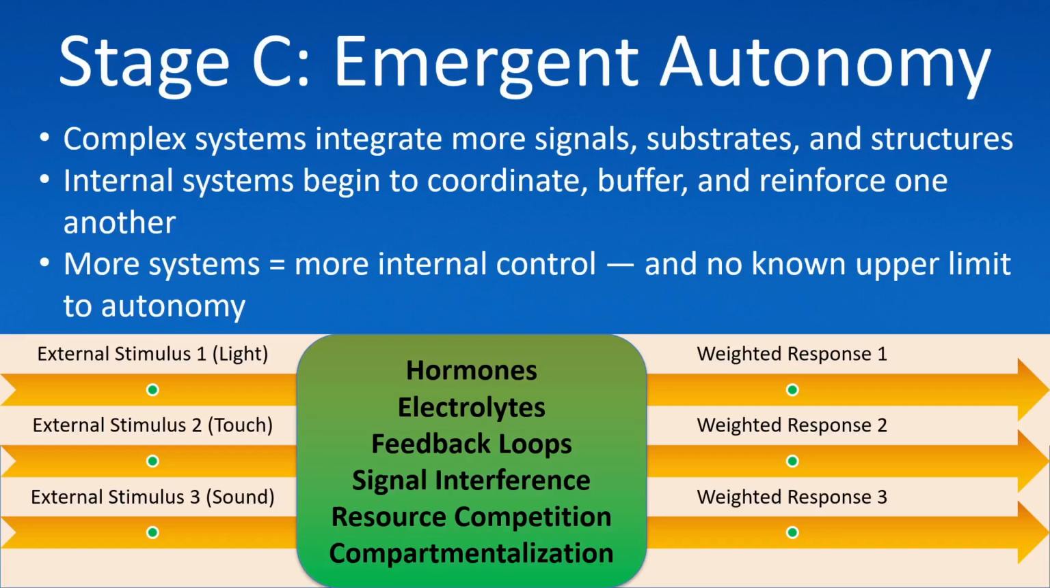Stage C, emergent autonomy. Stage C represents a turning point, where complexity begins to look like choice. As systems grow, they accumulate more inputs, more internal modulators, and more signal interactions. These elements combine, competing, cooperating, or amplifying across a growing network of conditional pathways. The result isn't just a reaction or a filtered reflex, it's a coordinated outcome shaped by integrated subsystems that filter, buffer, route, and transform information as it moves through the network.